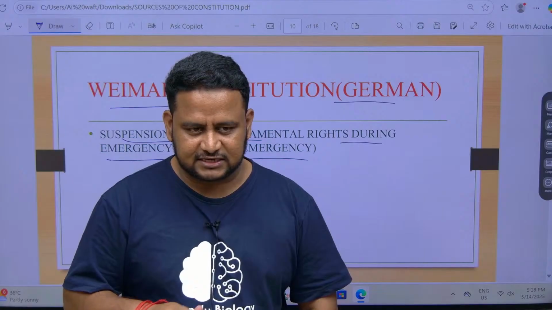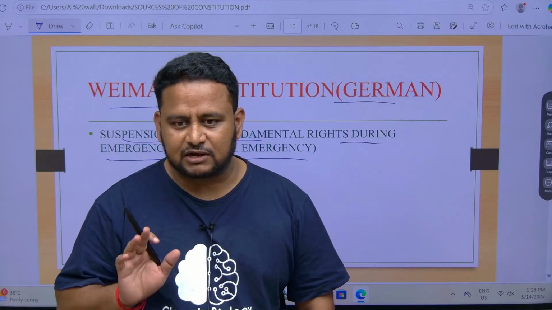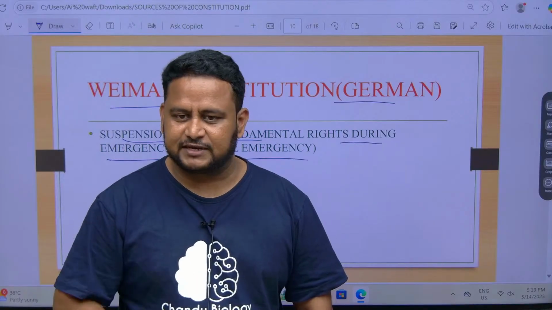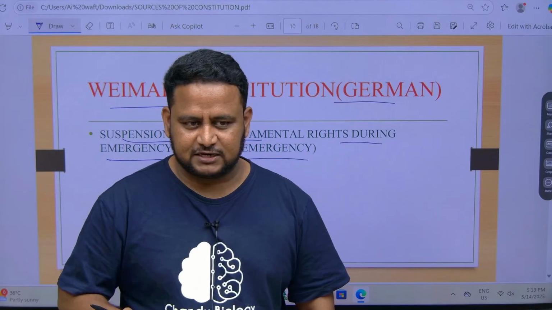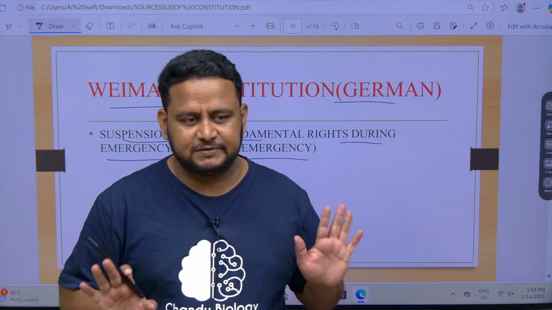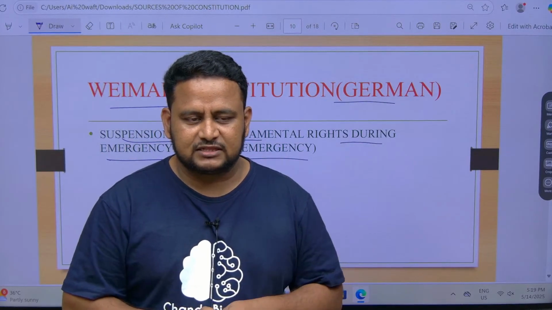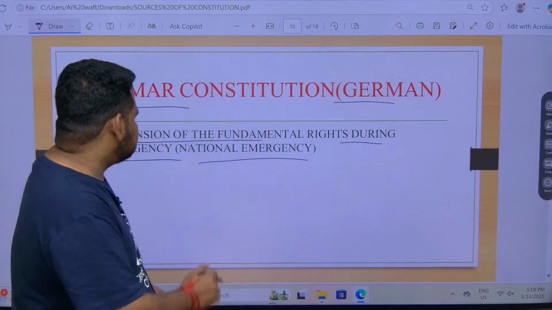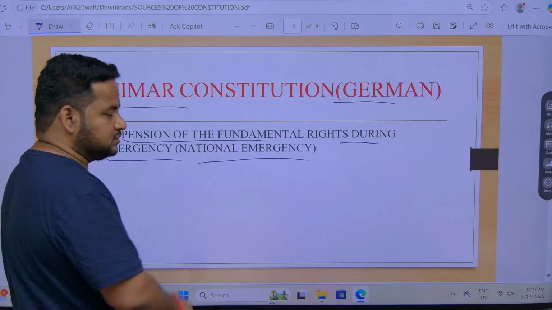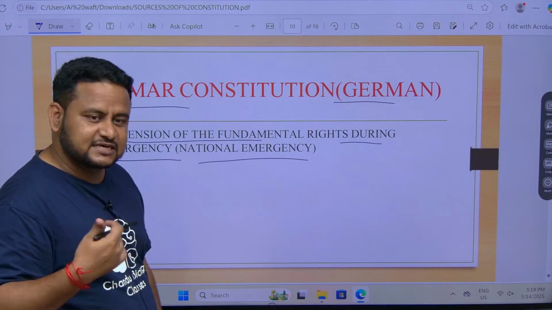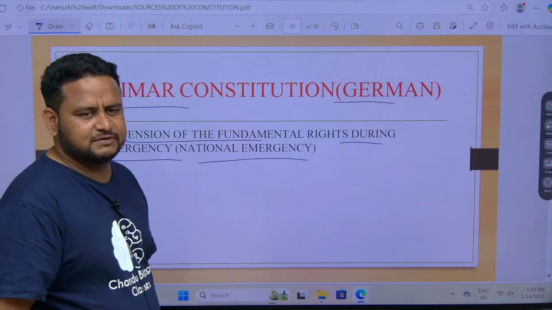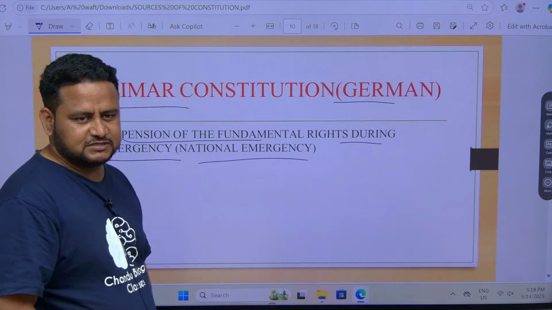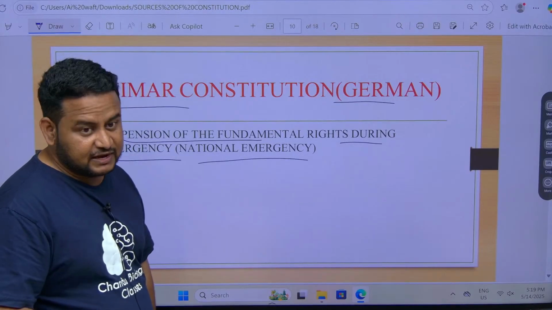One of the fundamental rights that cannot be suspended is Article 21. Article 21 says right to life. Just because there is national emergency, nobody can come and kill you. At any cost, Article 21 cannot be suspended. Like that there are certain fundamental rights which cannot be suspended, given by suspension of fundamental rights during emergency. But certain other fundamental rights can be suspended, like Article 14, Article 17, Article 15, Article 16 can be suspended. Example I am giving.